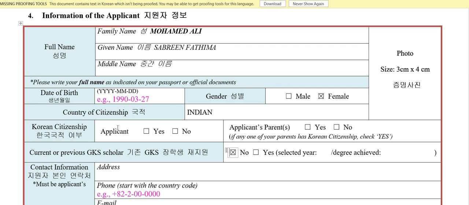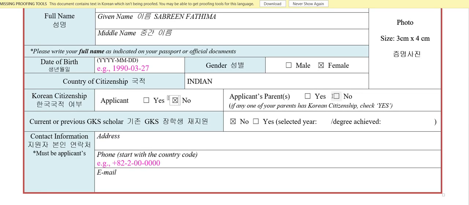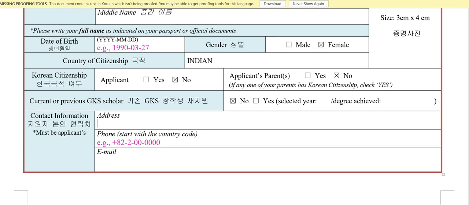And if you have Korean citizenship, then check yes. If not, no. Obviously, I'm not a Korean citizen, so check no. And if the applicant's parents are Korean, for people whose mom or dad is Korean, click yes. If not, just check no. Current or previous GK scholar. If you are currently studying as a GK scholar or are an ex GK scholar, click that. If not, no.